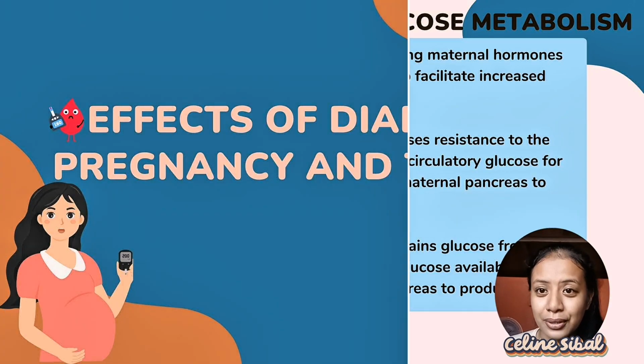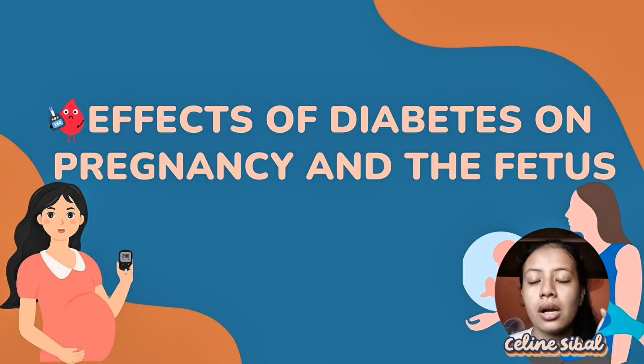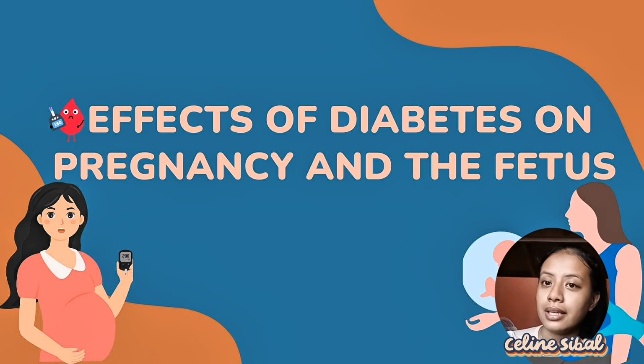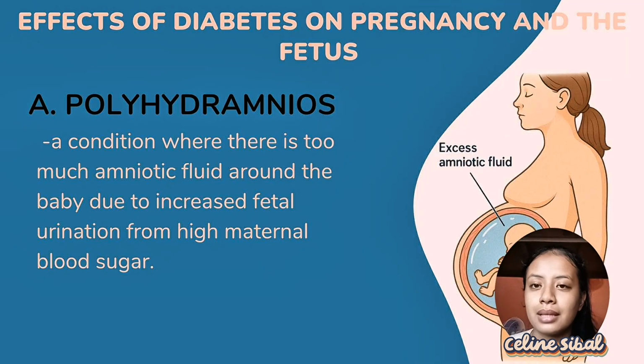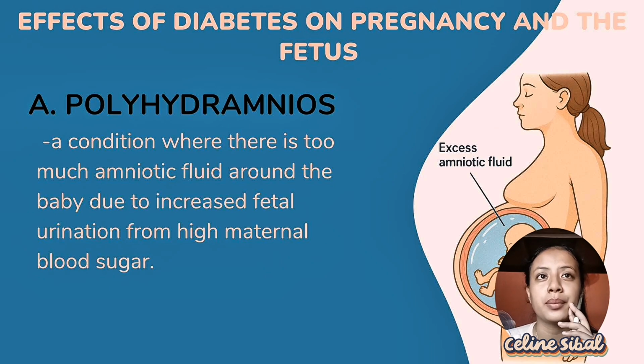I'll be here to discuss with you the effects of diabetes mellitus on pregnancy and the fetus. So first things first, we have polyhydramnios. Polyhydramnios is a condition where there is too much amniotic fluid around the baby due to increased fetal urination from high maternal blood sugar, which causes gestational diabetes. It is seen in about 1% of pregnancies.